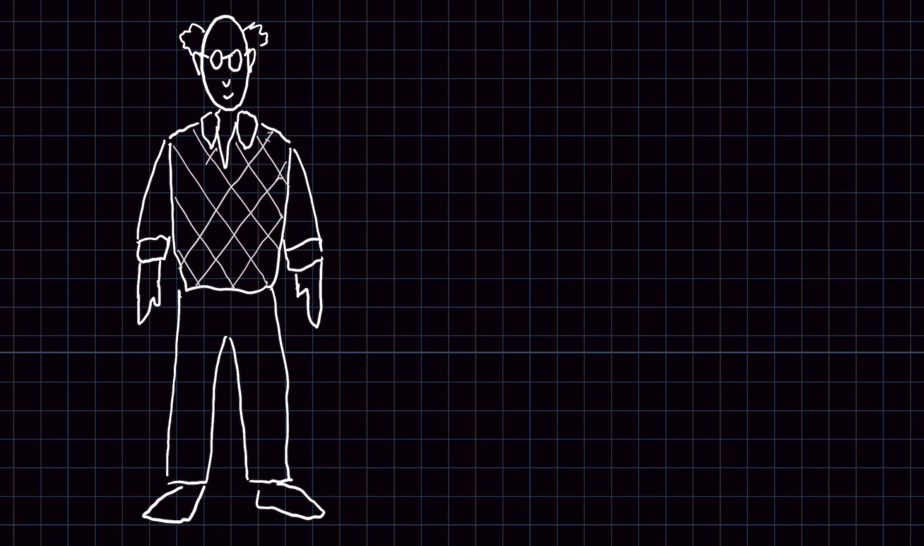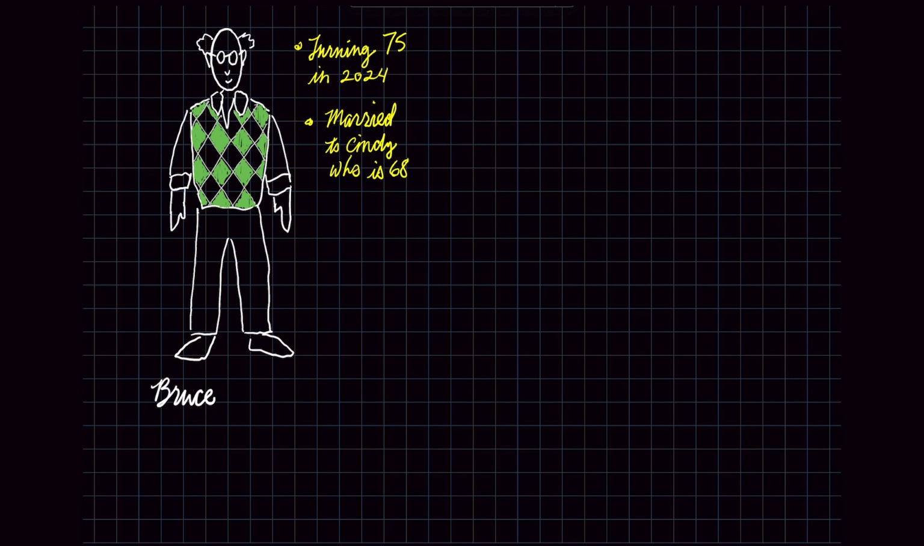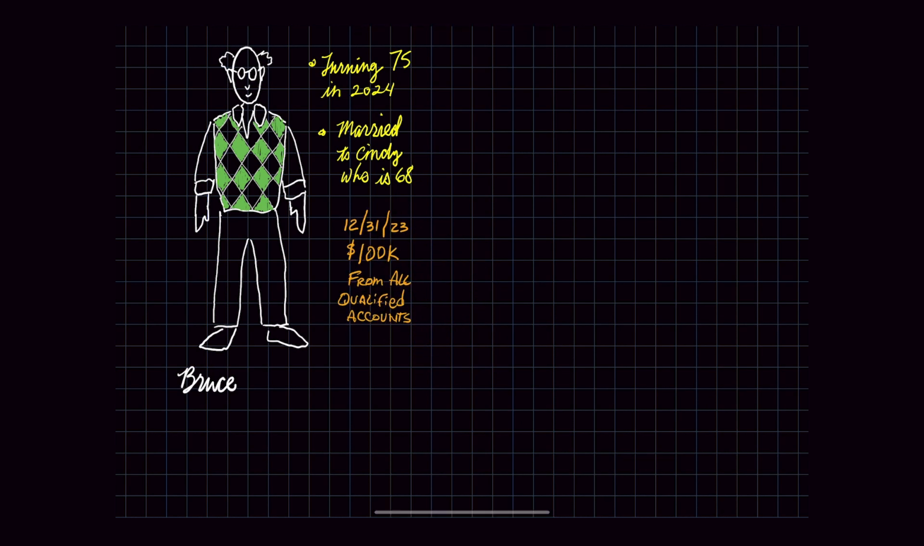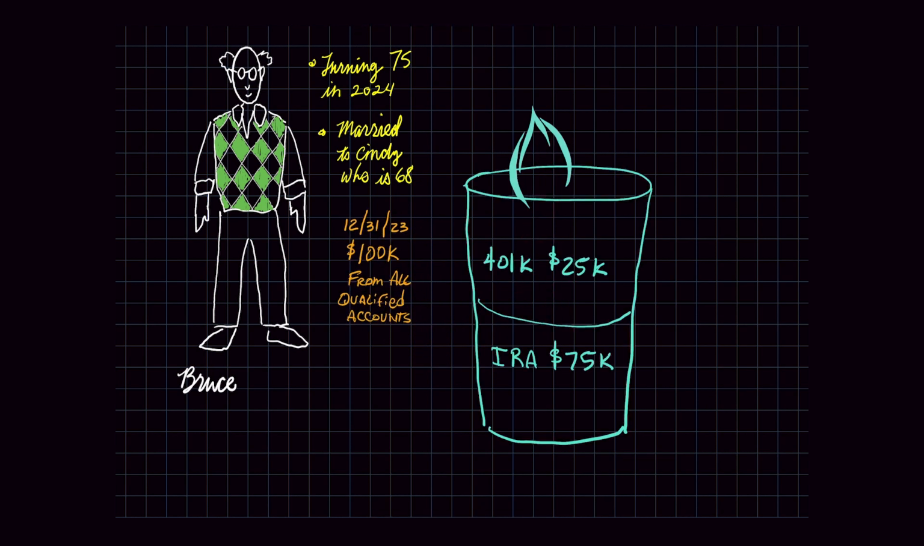Let's look at an example of how the RMD is calculated for Bruce. This is Bruce. He turned 75 years old this year and has qualified accounts that he needs to take an RMD from. He's married to Cindy, who's 68 years old and is primary beneficiary on his accounts. On December 31st of last year, he had a total of $100,000 in all his qualified accounts. Bruce has an IRA with $75,000 in it and a 401k with $25,000 in it for a total of $100,000 in qualified account balances. Let's calculate the amount of RMDs that Bruce needs to take.